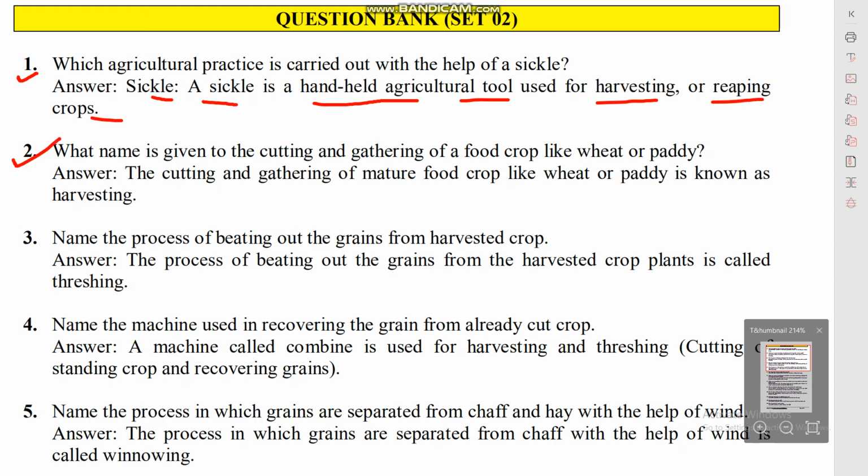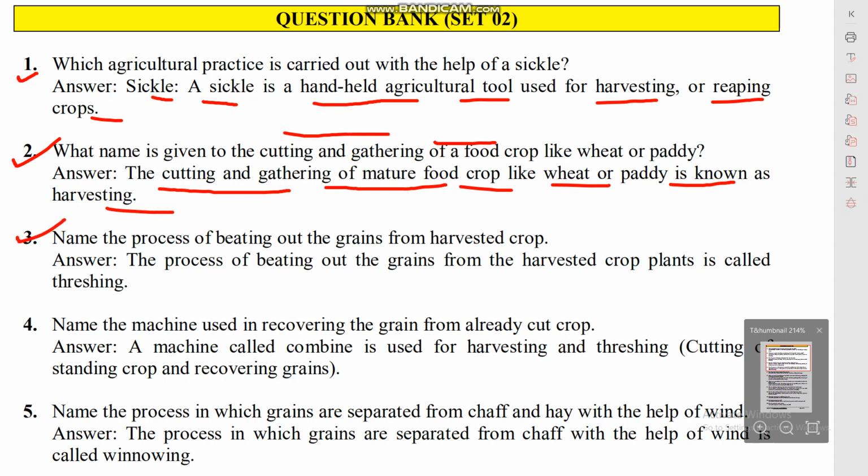Question number second. What name is given to the cutting and gathering of a food crop like wheat and paddy? The cutting and gathering of mature food crop like wheat and paddy is known as harvesting.